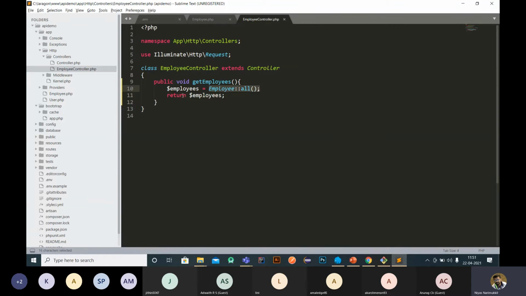Then we return these employees here. Once this method is called, this method will fetch all employees from the table and return them.